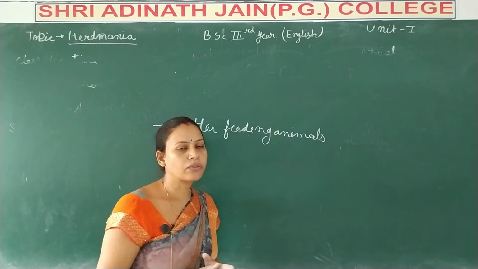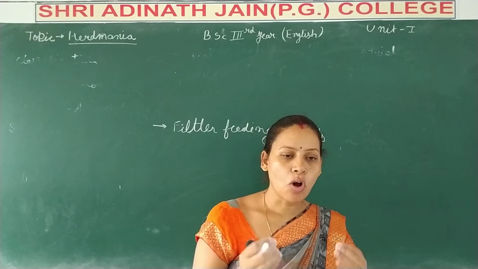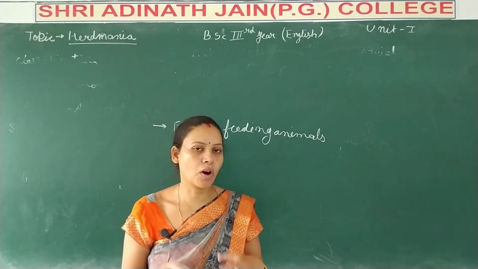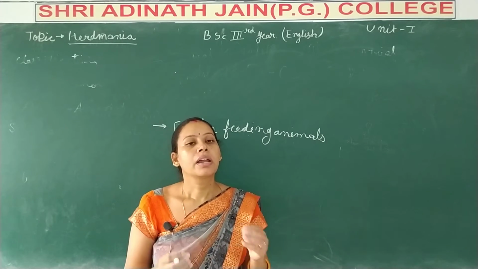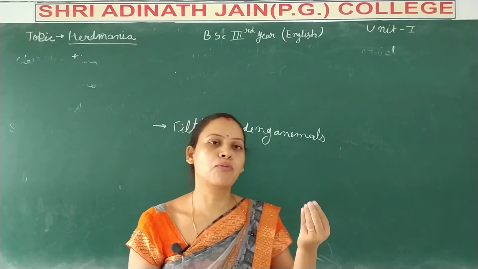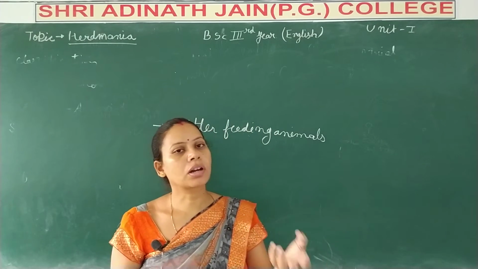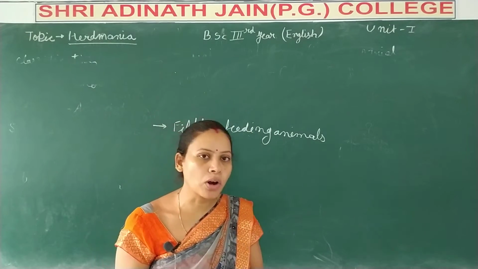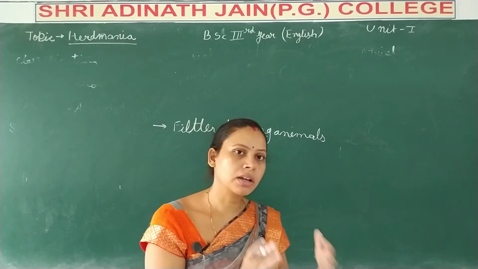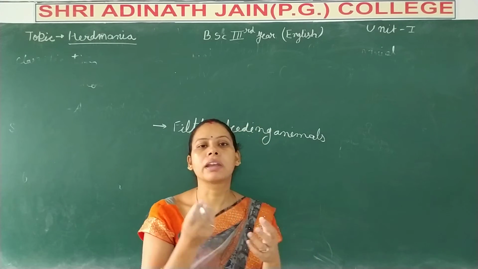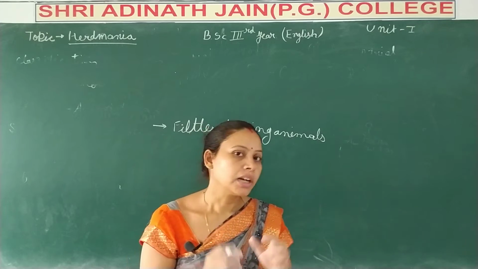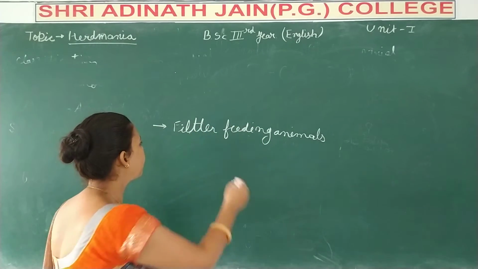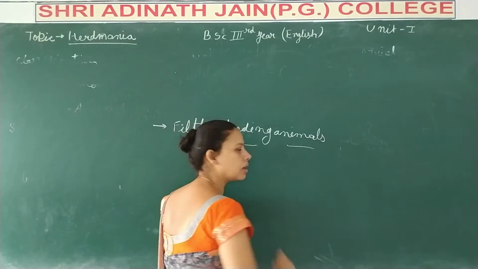What is the meaning of filter feeder? It means it always eats whatever food material comes with the help of the water current. When the water current enters the body, the water is first filtered, and then the food enters the body. So that's why it's known as a filter feeder animal.